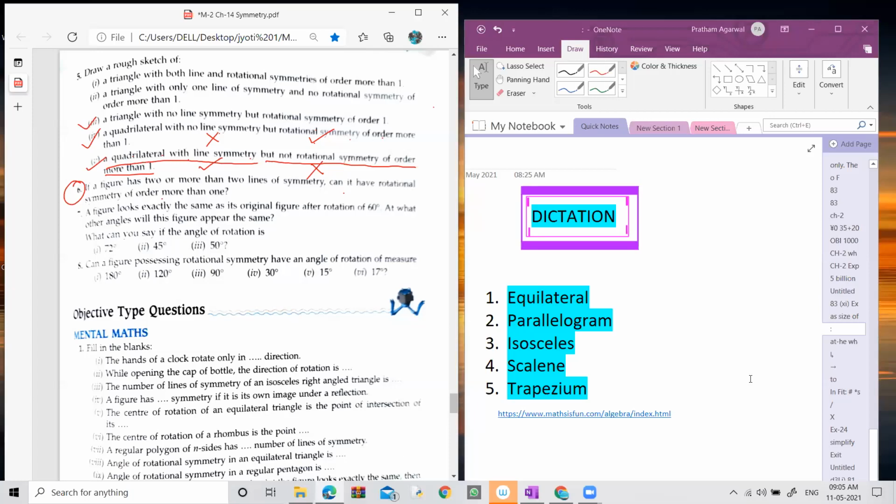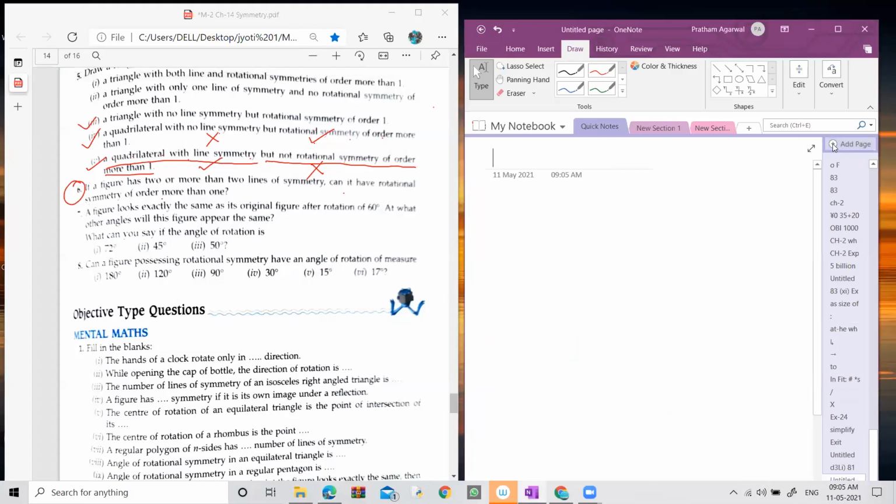Write down the answer. If any figure has two or more lines of symmetry, it can also have rotation symmetry. Yes, fine, Karan. Now I'm going to explain how it is possible. You can take an example of a square.